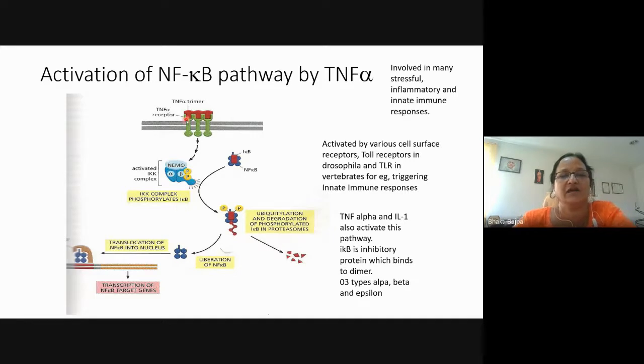So TNF alpha, which is a trimer, binds to the receptor on the surface, and then it will bring about the activation of the IKK complex. The IKK complex has multiple subunits: NEMO, alpha, and beta. This activated IKK complex will phosphorylate I-kappa B. After phosphorylation, I-kappa B will be ubiquitinated and degraded by the proteasome complex so that NF-kappa B is free, and it will be translocated to the nucleus, and there it will bring about the transcription of the NF-kappa B or the TNF-alpha target genes.